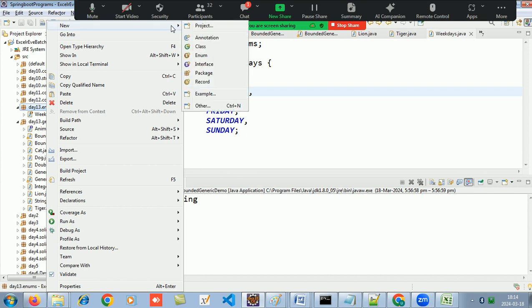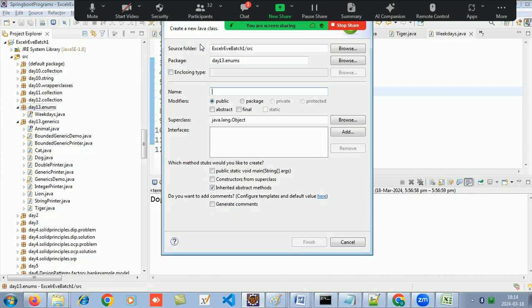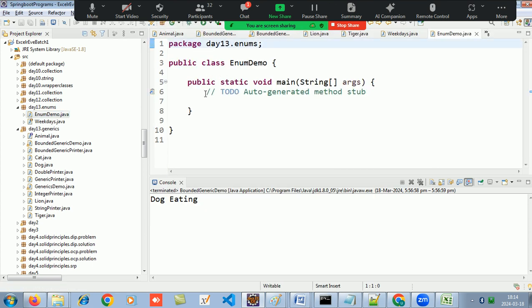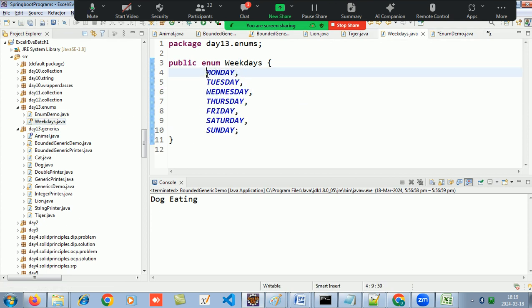Now let's try to make a class. Okay, enum demo. So if I go here and if I say weekdays w1, now these are all static by default. Okay, these are all public, static and final, so you don't need to write that.